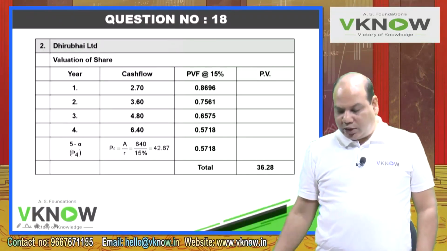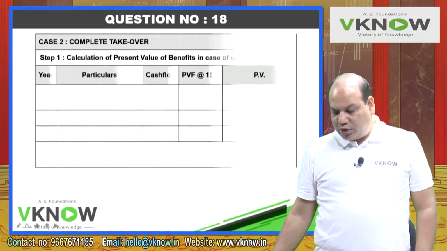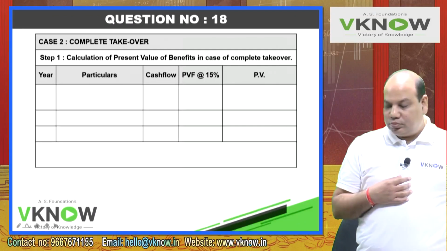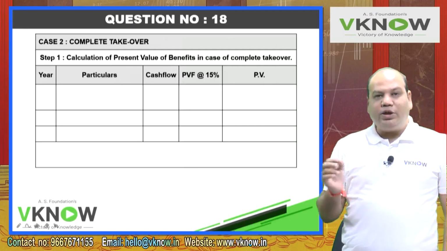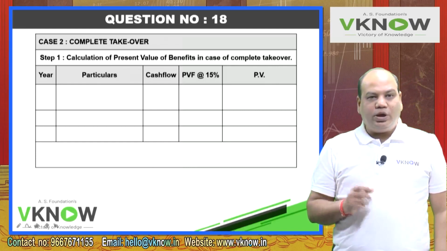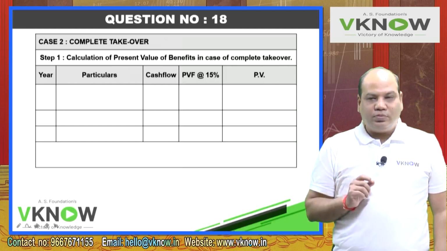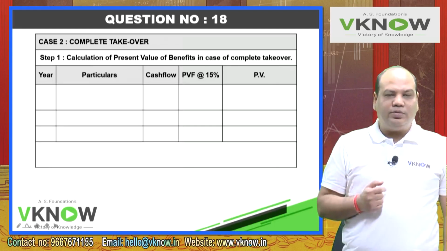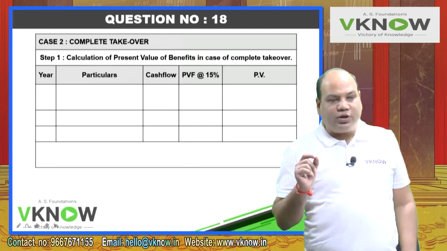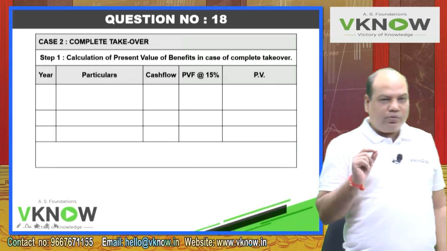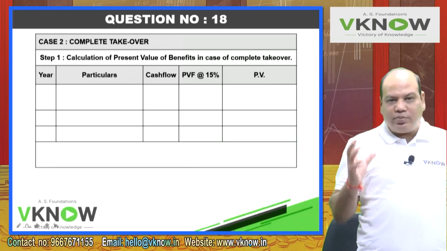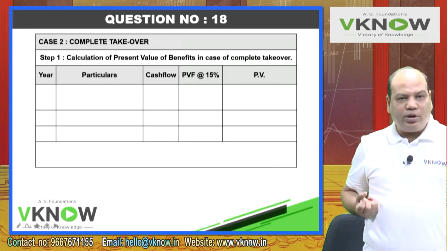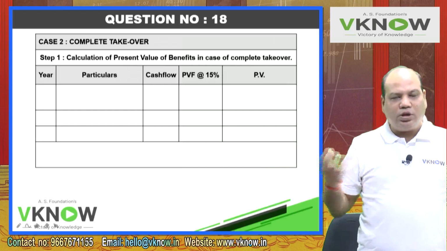Now keep one line blank. What you have seen is that you just accept the dividend that is paid to you. Case 2, write down complete takeover. Complete takeover means 100% acquisition. That means you can change the operations, you can change the dividend pattern. So there are two benefits now. One benefit is you will save administration cost, you will sell some office space. That is one benefit. Second benefit is dividend.